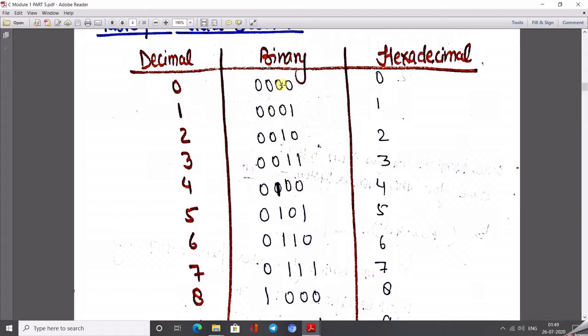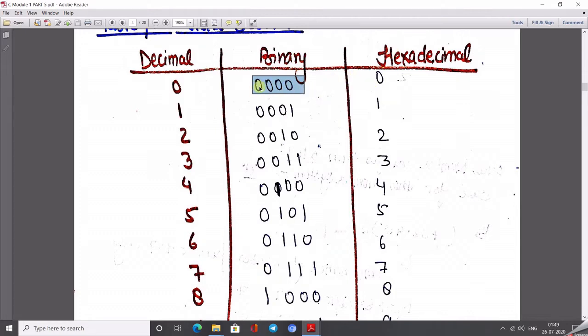We want to convert it into base 2, so we take 2 to the power x equal to 16, then x is equal to 4. So x decides the number of bits in the binary equivalent of that number.